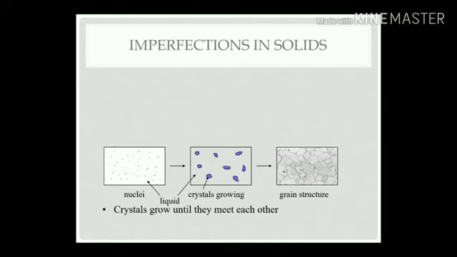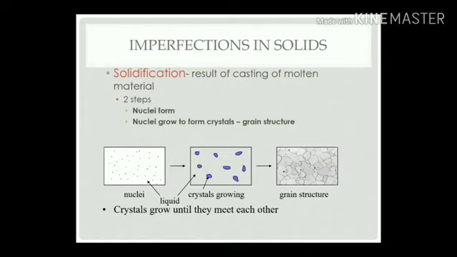The most important theory in imperfections in solids is the nuclei and the growth of nuclei. In the solidification process, the result of casting of molten materials, there are two steps: nuclei formation, and the nuclei growing to form the crystals and grain structure. Initially, all the metal alloys are at a higher temperature in the liquid state. Then you can carry out the solidification process.